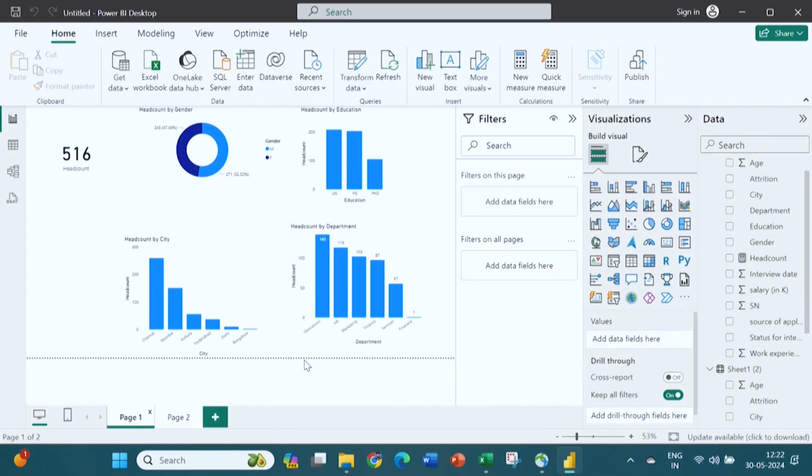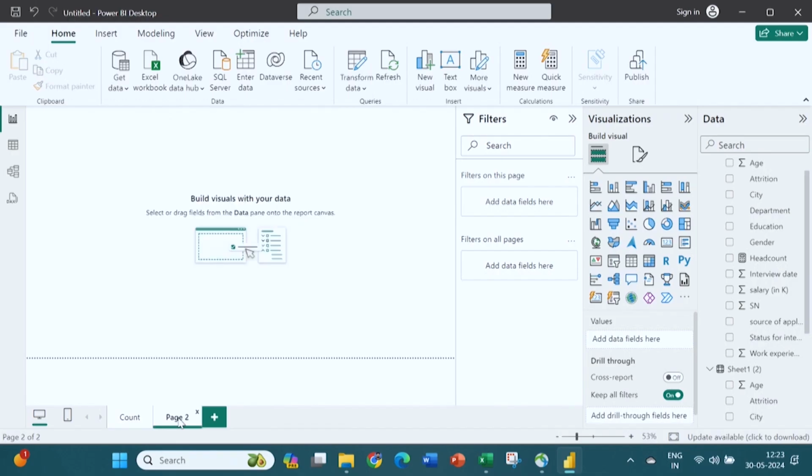Here, page number 1, if you want to give a title to it, right-click and you can see duplicate, rename, delete and hide. I have clicked on rename and given the title data analysis by count. The next sheet that I am going to select is the one we will work on for age, so I have given it the title age.